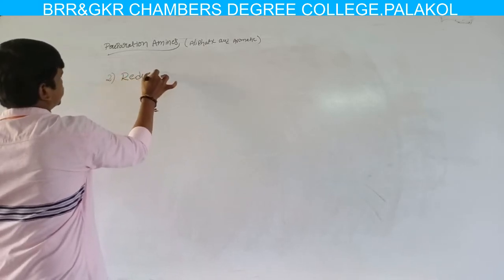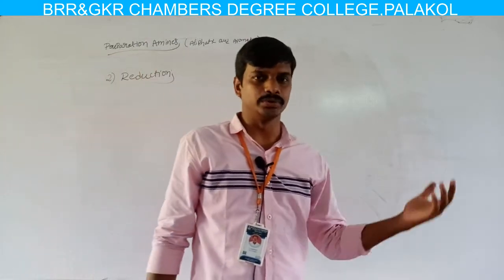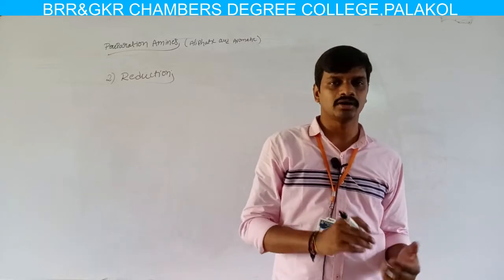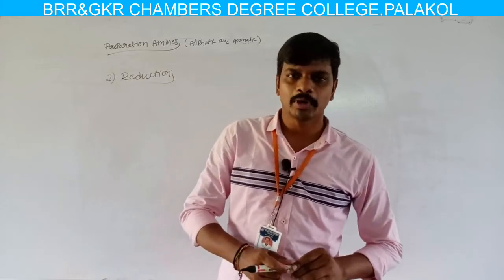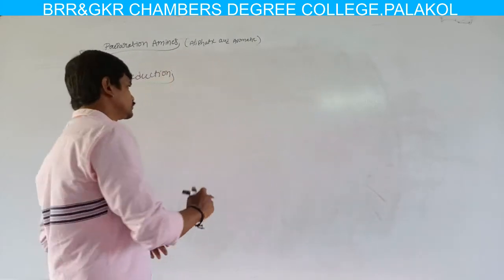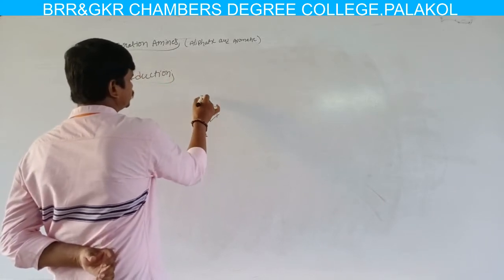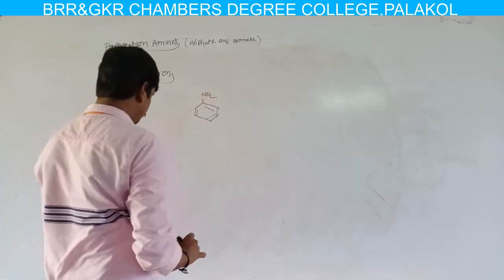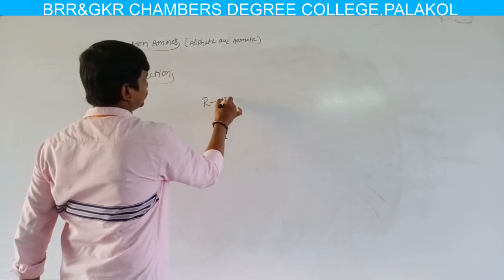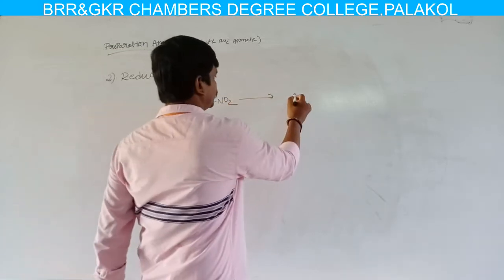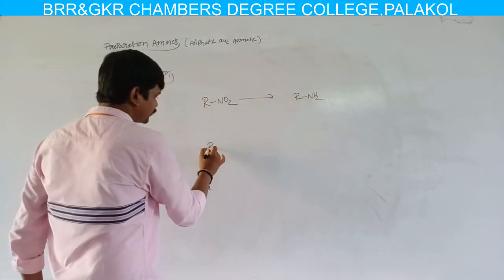Now we are moving to the second method, that is reduction. This reduction reaction was discussed in the last unit, in the chemical properties of nitrohydrocarbons. Usually, nitrohydrocarbons on reduction give amines. So here we have to use different types of reducing reagents.